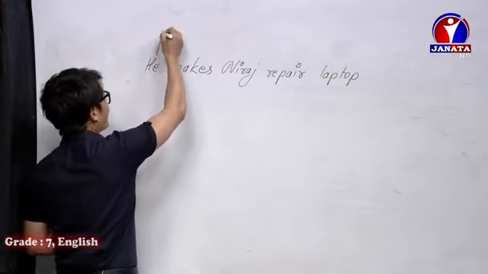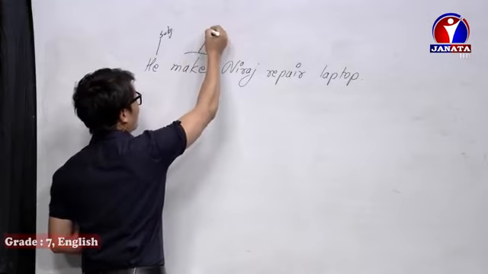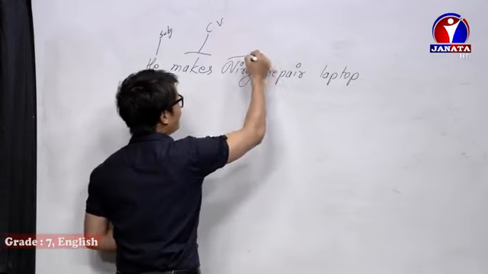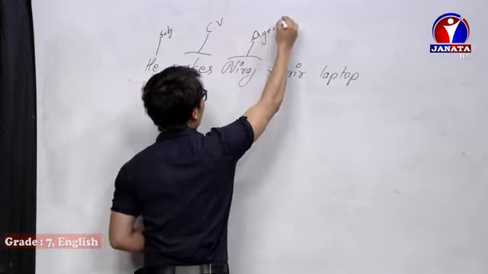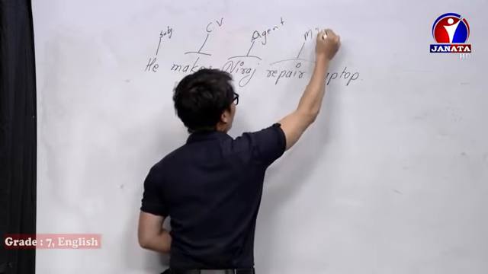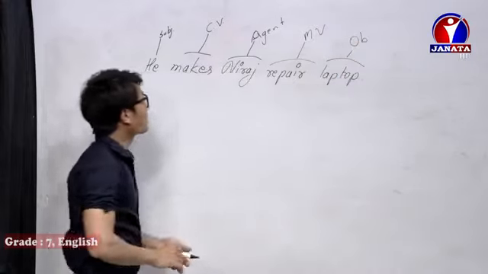He is the subject, no doubt. Makes is the causative verb. Neeraj is the agent here. Repair is the main verb, and laptop is the object.